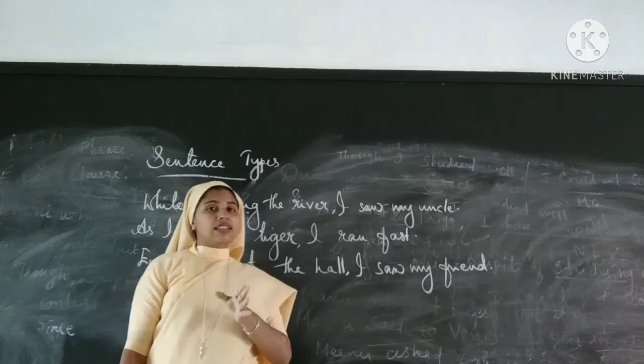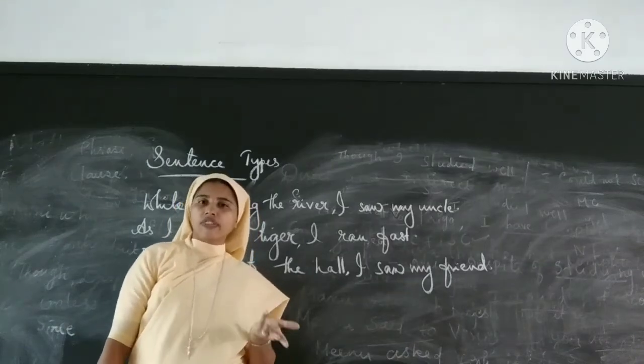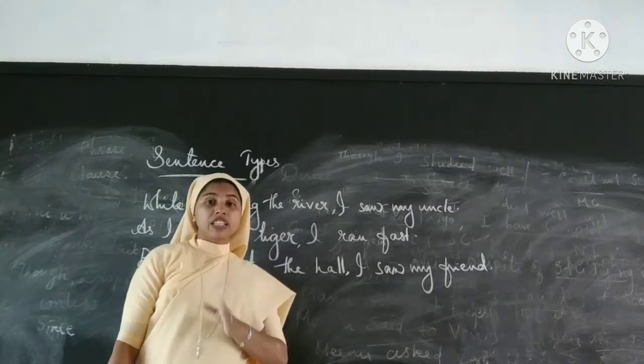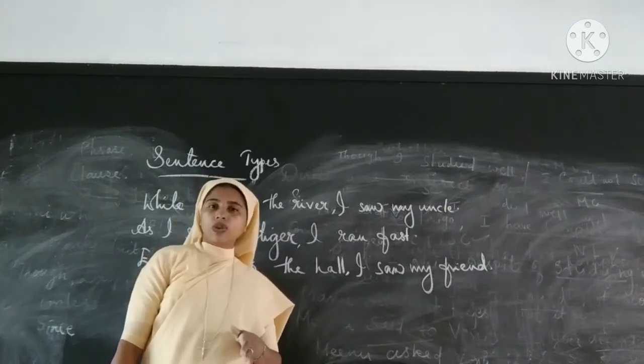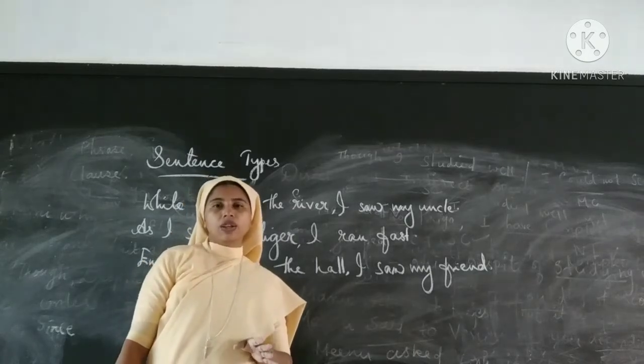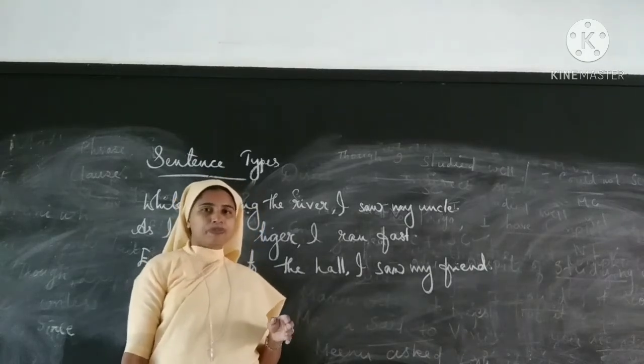In a sentence there can be clauses and phrases. At least one independent clause is a must in order to constitute a sentence.